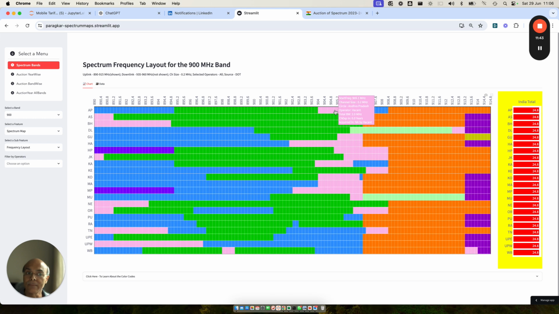Bharti will now have how much spectrum to grab? 2 plus 6.4, which means roughly around 8 megahertz, plus it can add its existing 9 megahertz of spectrum, and it will be able to create a larger block size in AP, and it will be able to do not only standalone 5G, because it can park its 4G services in 5 megahertz, and 10 megahertz we can deploy for 5G standalone.